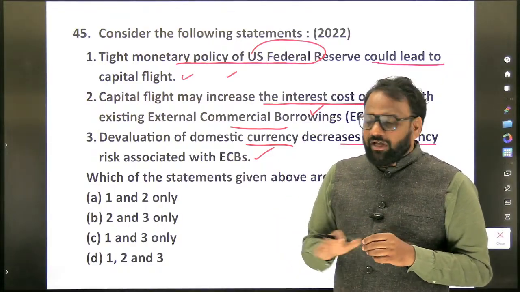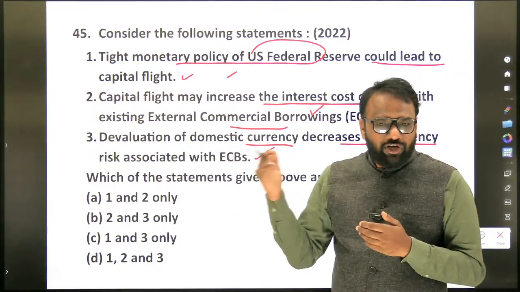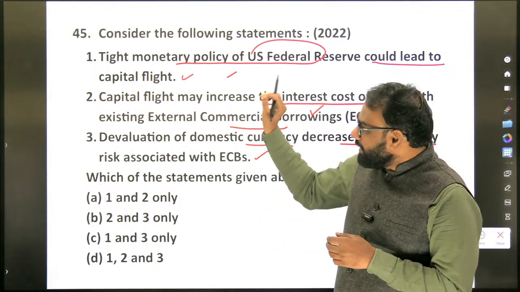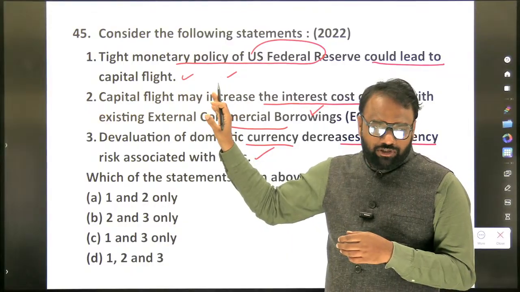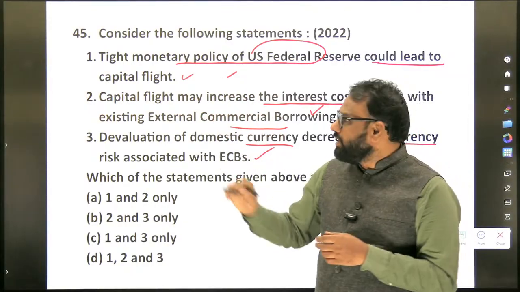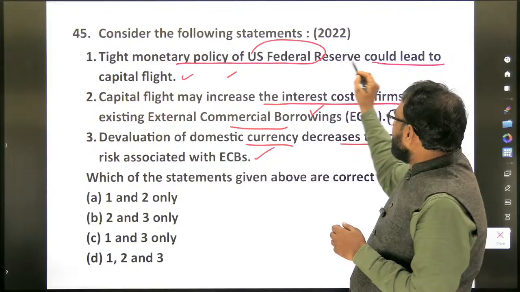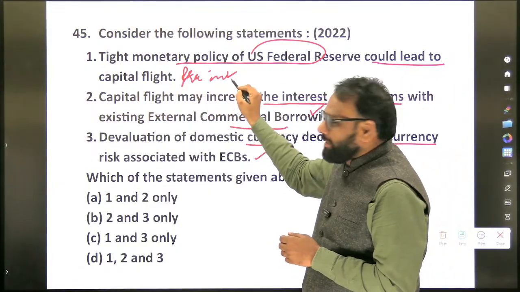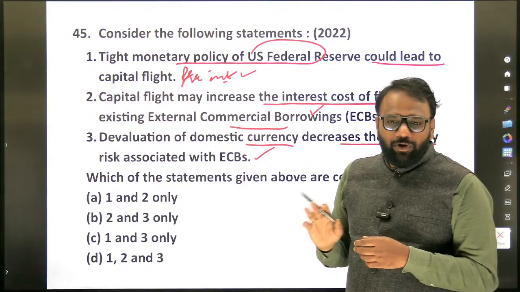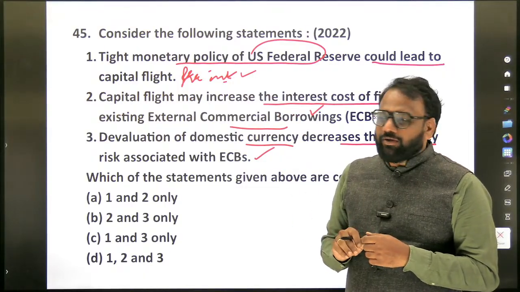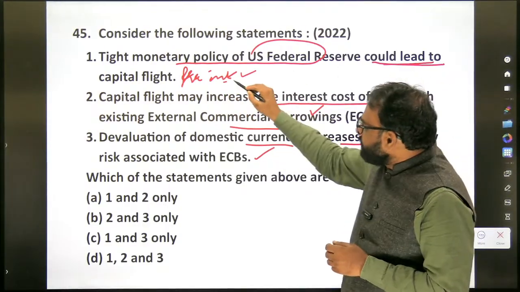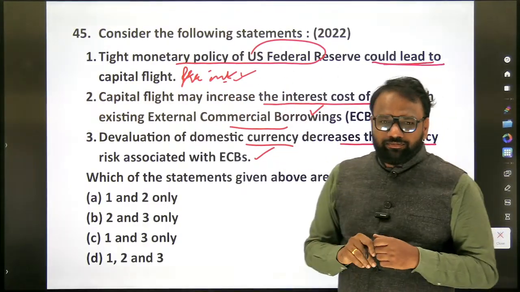Even though they dropped it, we need to know this concept and understand it, because a similar kind of question may come. If they had given clarity, they would not have dropped this question. Probably someone raised an objection. So if the statement were that tight monetary policy of the US Federal Reserve could lead to capital flight from India, then they would not have dropped it. Now we shall assume it could lead to capital flight from India. True or false?